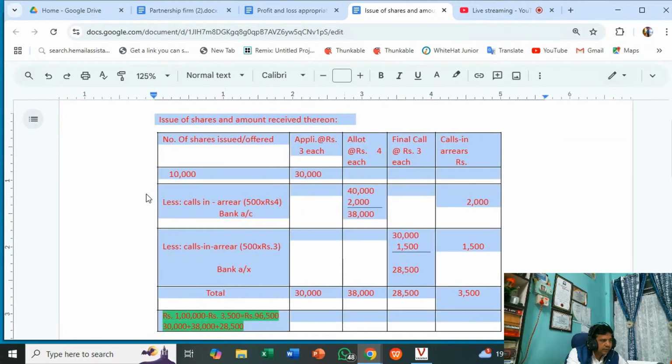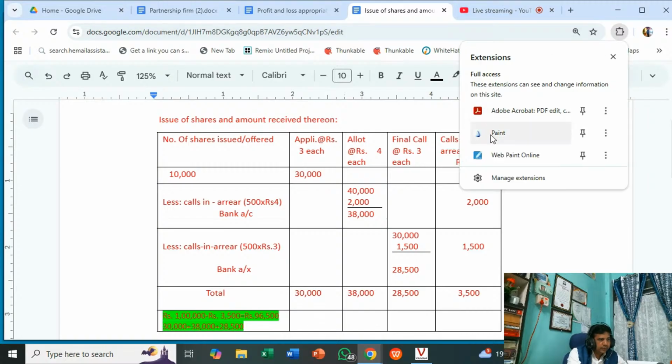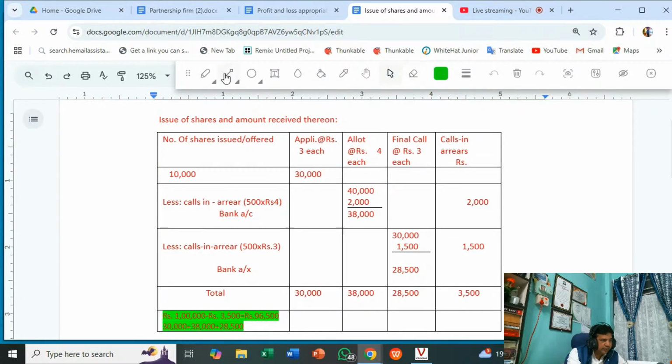I am showing this. Now I will explain with the help of this table. You try to understand, very important. Once you understand this table, your company chapters become so easy.